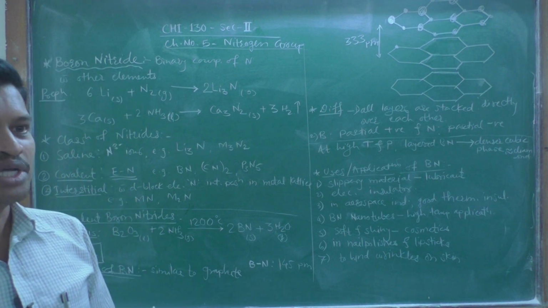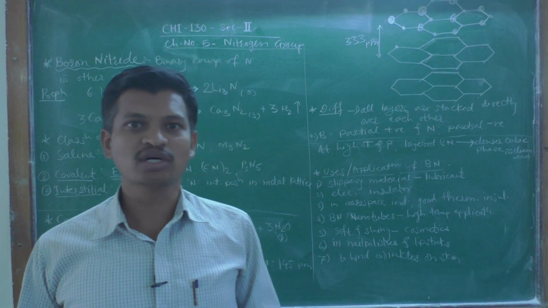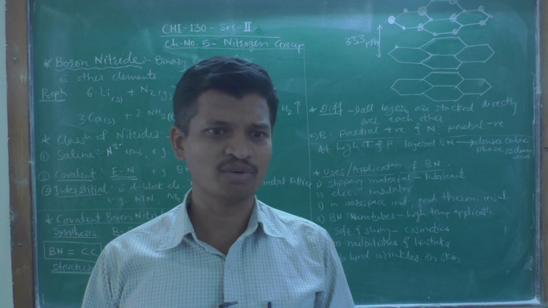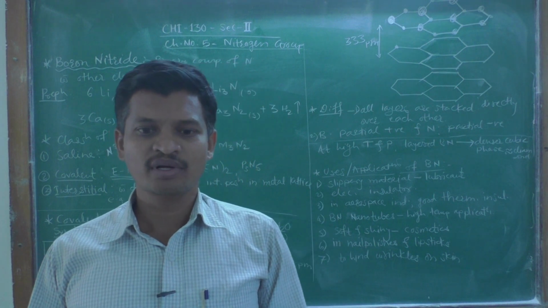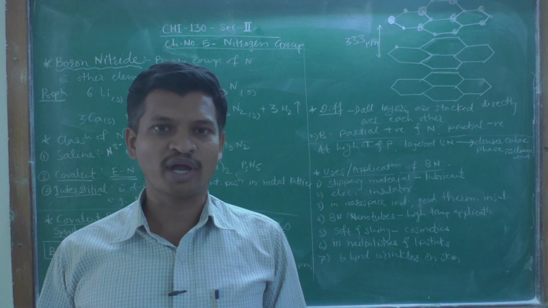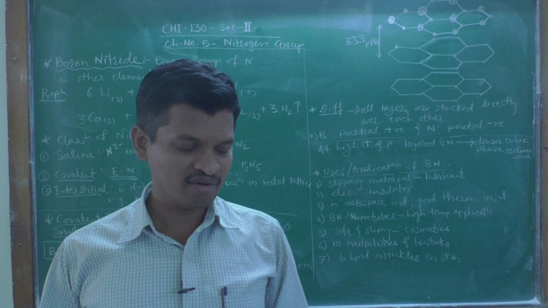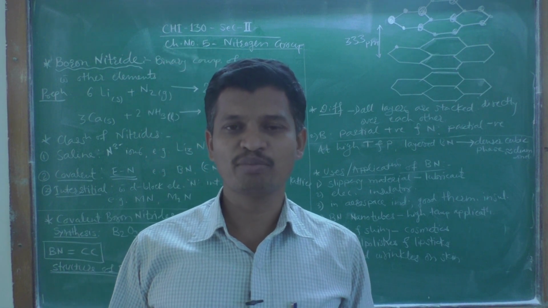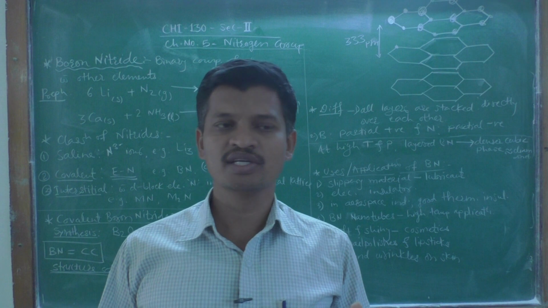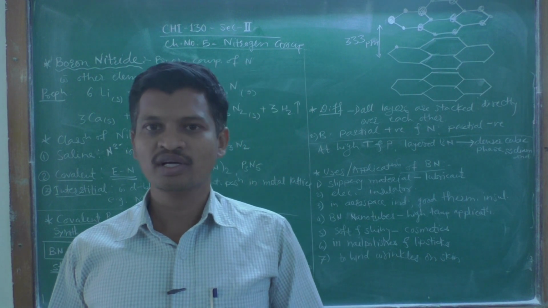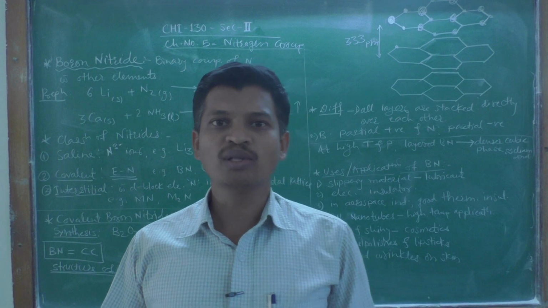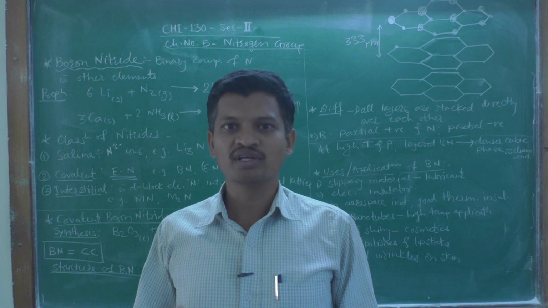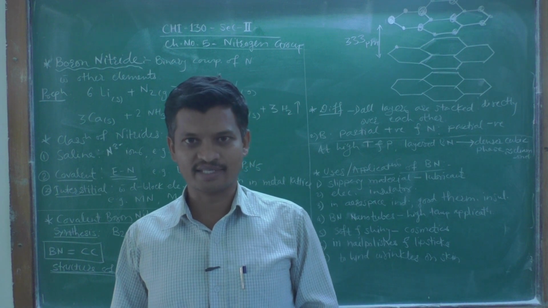Boron belongs to group 13 and nitrogen belongs to group 15. This nitrogen atom, or N2 molecule, can form different binary compounds with other elements of the periodic table, and all these binary compounds of nitrogen with other elements are known as nitrides.